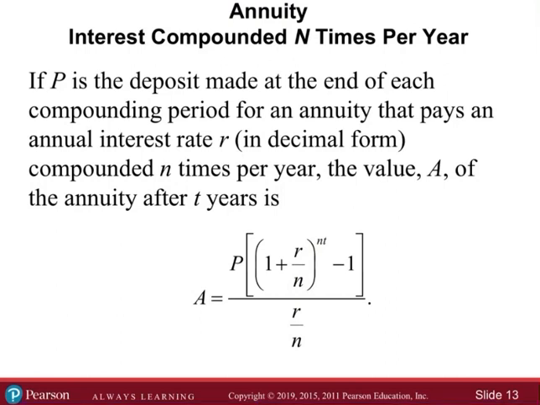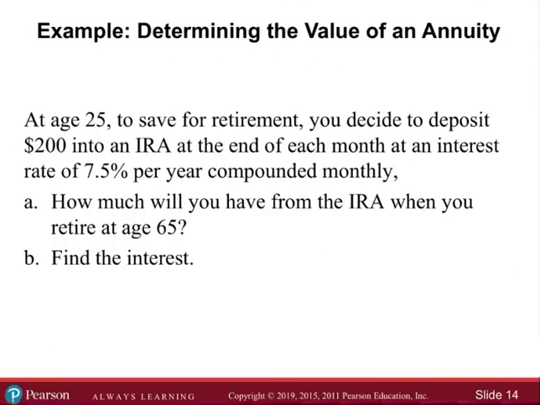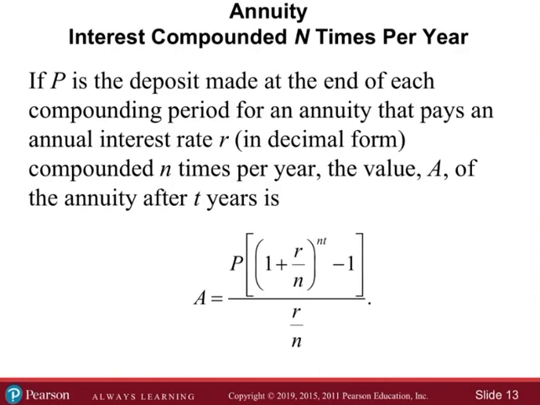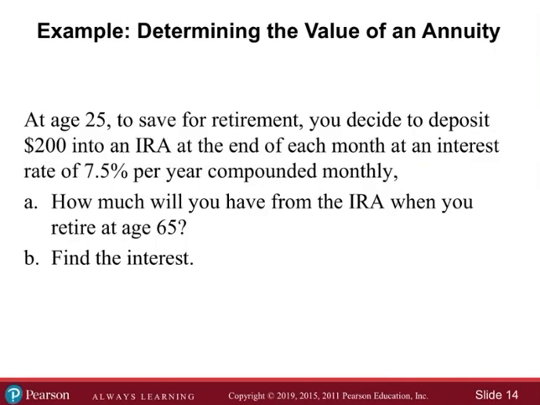All right. So at age 25, to save for retirement, you decide to deposit $200 into an IRA at the end of each month. So again, P is a deposit made at the end of each compounding period, not necessarily at the end of each year. Okay. So $200 into an IRA at the end of each month at an interest rate of 7.5% per year, compounded monthly. How much will you have from the IRA when you retire at 65, and then find the interest?